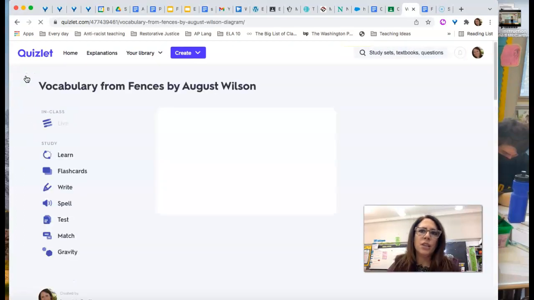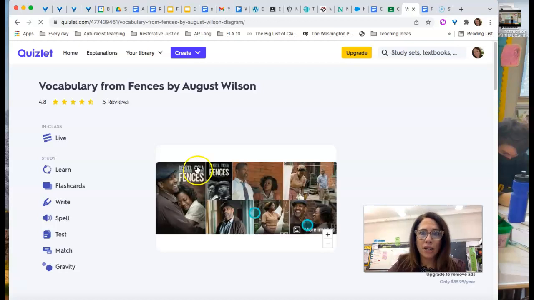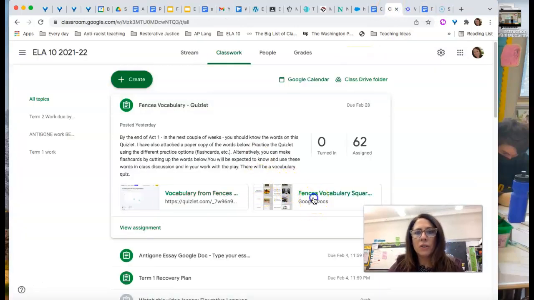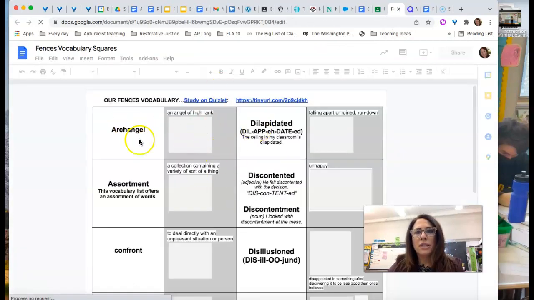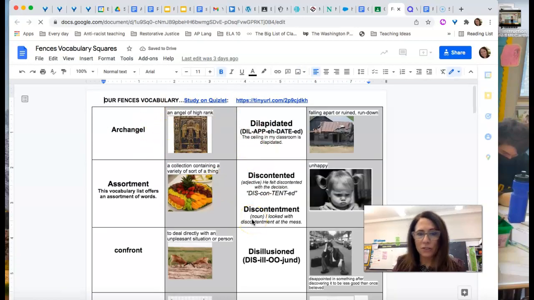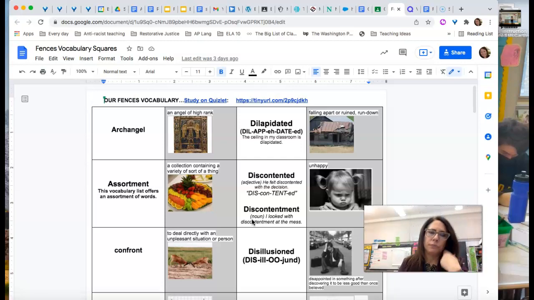The expectation is that you will know the 38 words on a quiz coming up in a couple of weeks, and that you also know well enough the words to use them in our discussion and in your writing. That is included in this post on Google Classroom. I've also included the vocabulary squares or pictures with the definition. So this is another great way to either, if you're in class, you can get a paper copy of this. You can make your own flashcards. I'll also make these flashcards available in class. If you want them, you can cut them up and use them as flashcards.